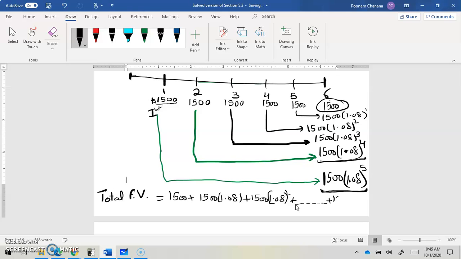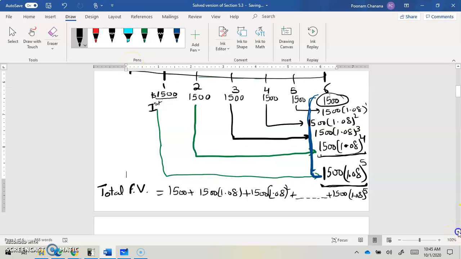added until 1500 times 1.08 raised to the power 5. So we are adding all of these terms to get our future value, right?